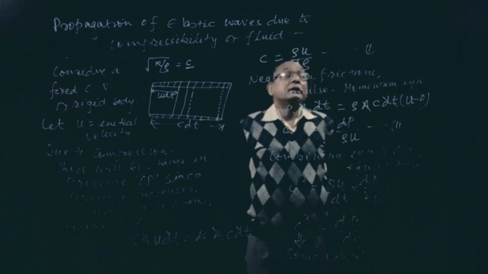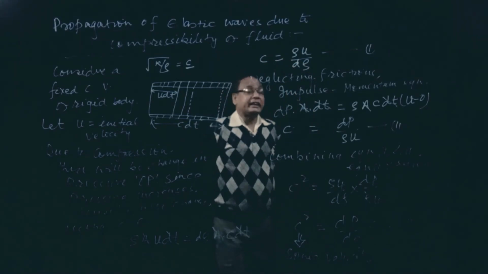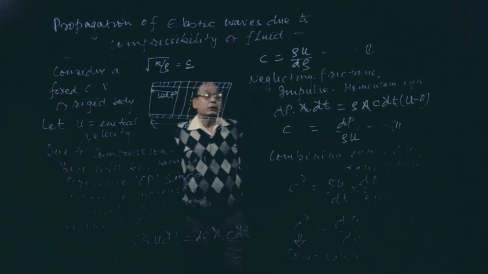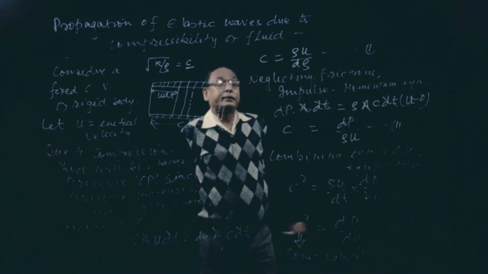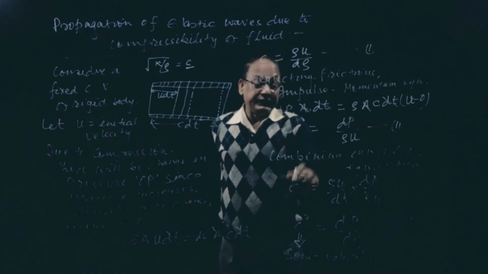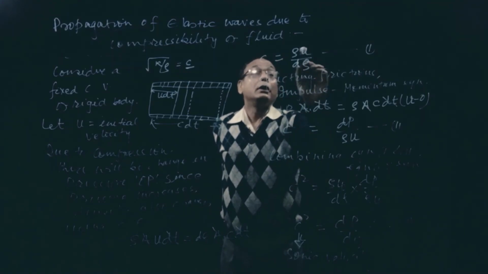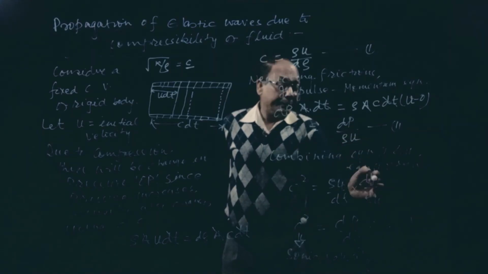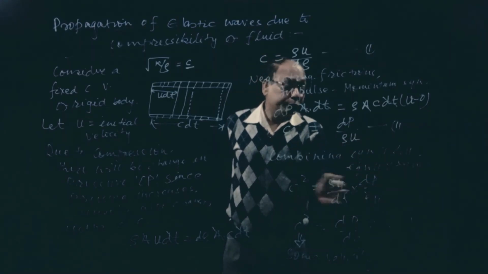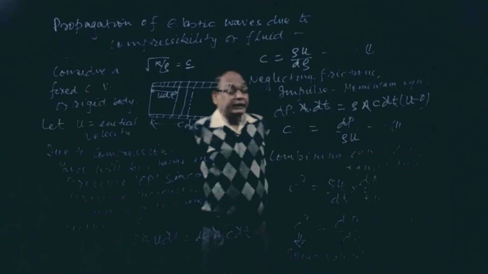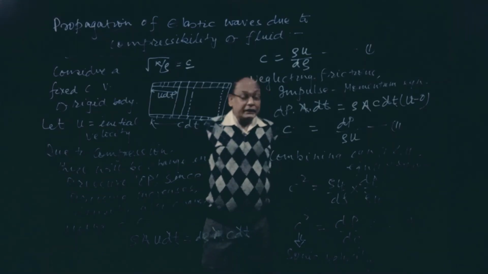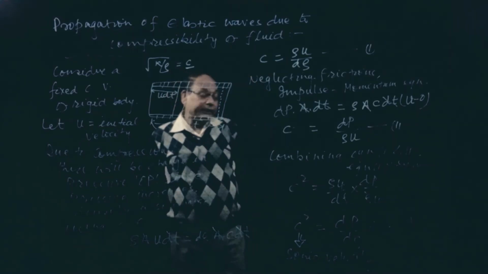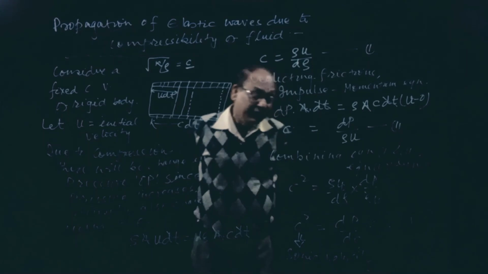Okay, now multiplying equation 1 and 2, that is C into C, C square will be equal to rho u by d rho into dP by rho u. So rho u will get cancelled. So we get dP by d rho. This is not the final equation, we have to convert this one.